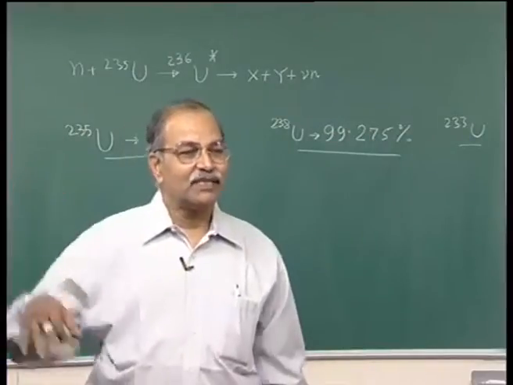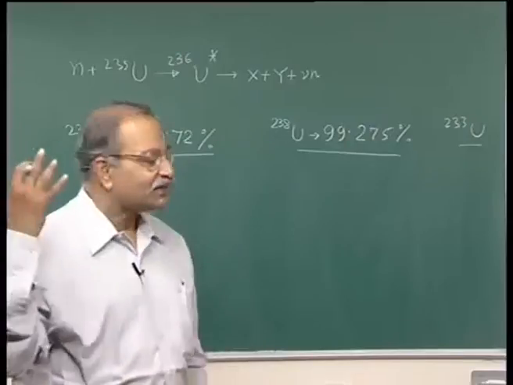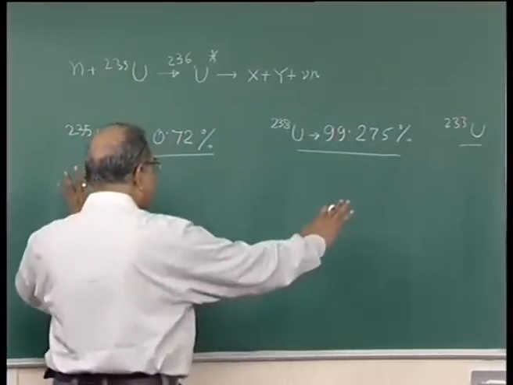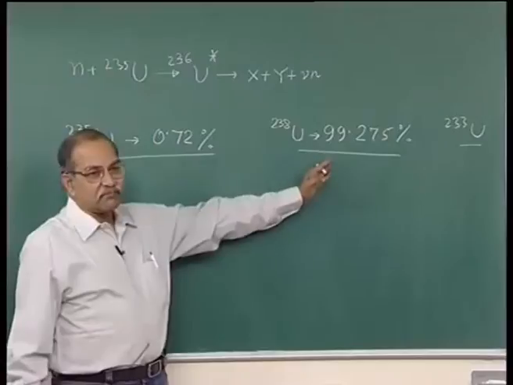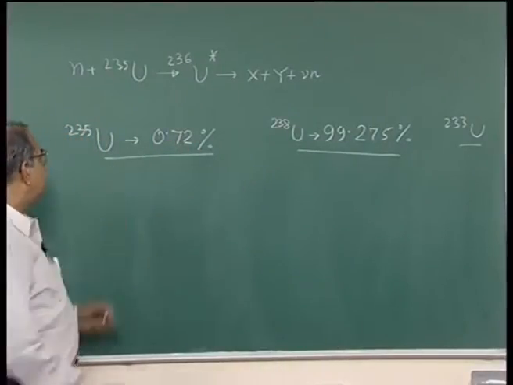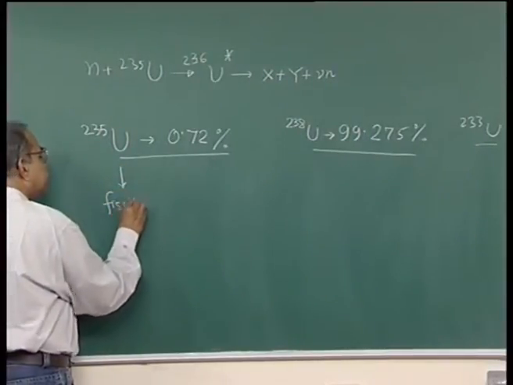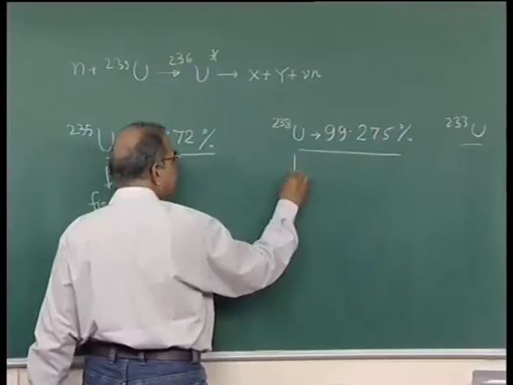The time scales will be 10,000 years or a million years or things like that, but presently this is the composition. And as you know, this is the fissile material and this is non-fissile.